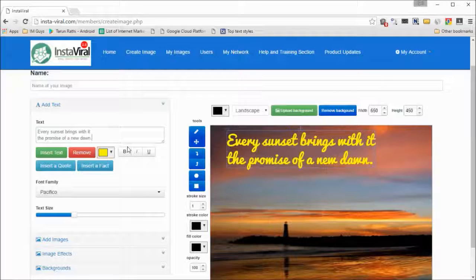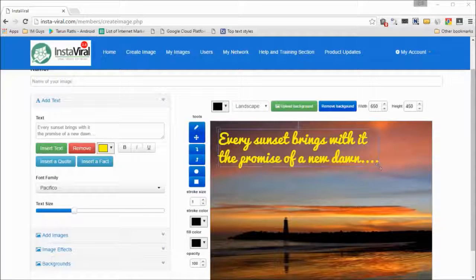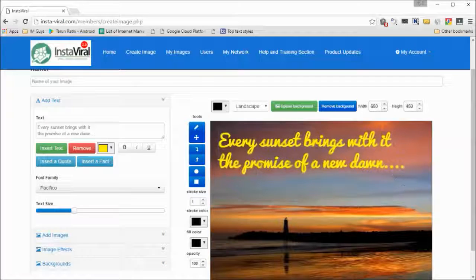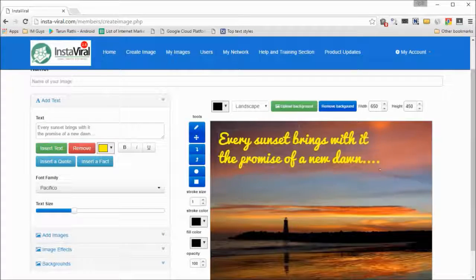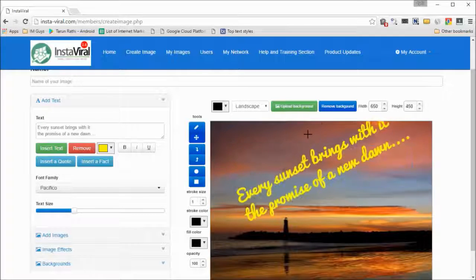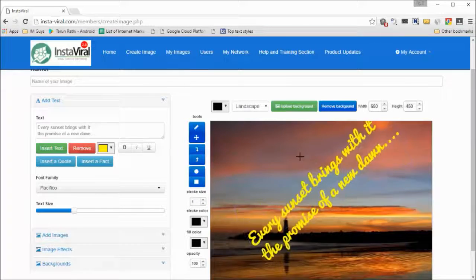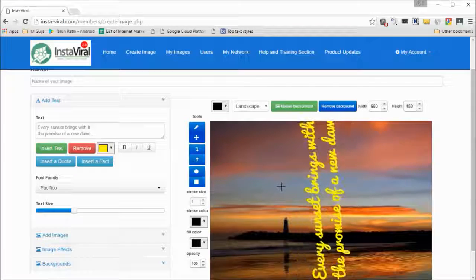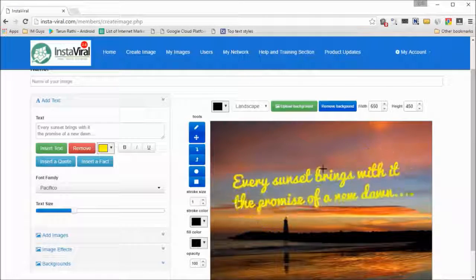I can modify it however I want. I can change it. And this is a perfectly editable little text piece. I can even make it larger or smaller just by dragging on the handles over here. In fact, I can even rotate the text. So if I want to make this text slanted, or if I want to make it vertical, it's all possible right inside InstaViral. But let's keep this straight for the moment.